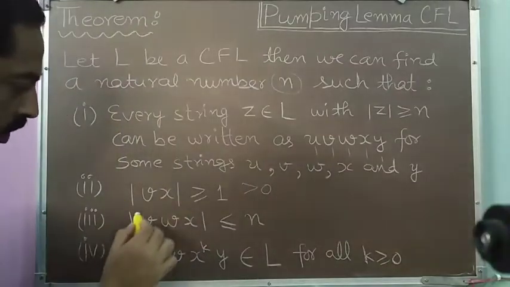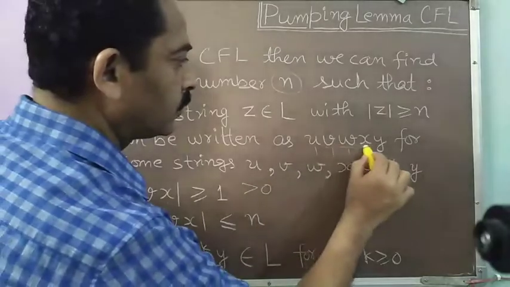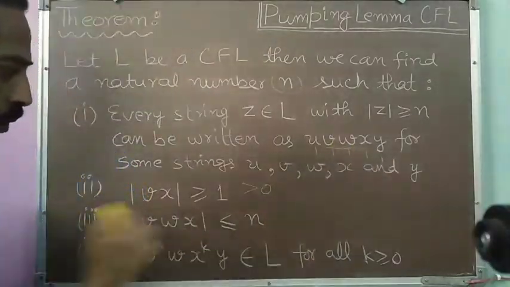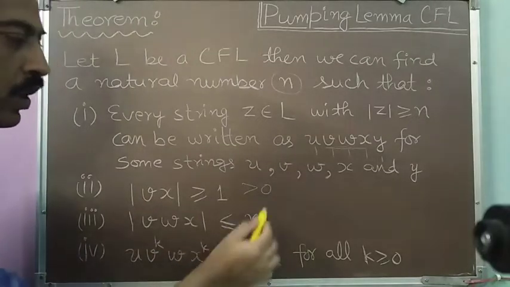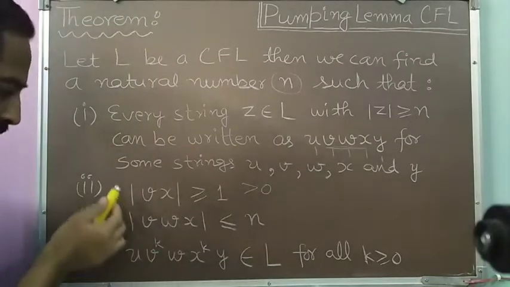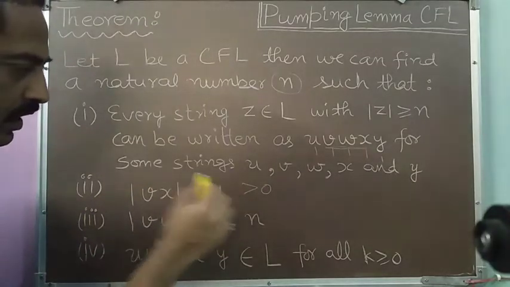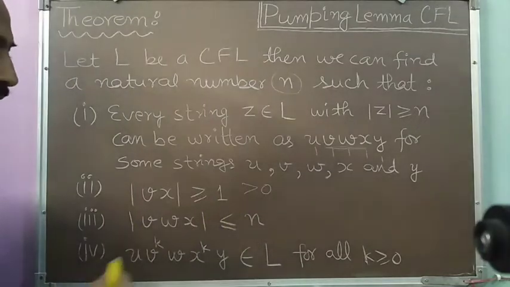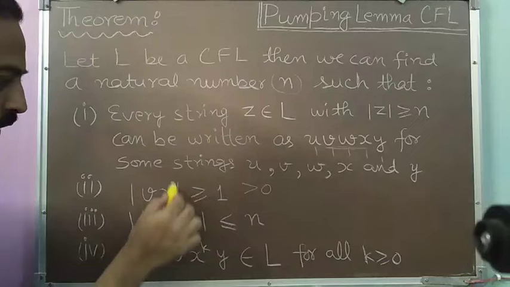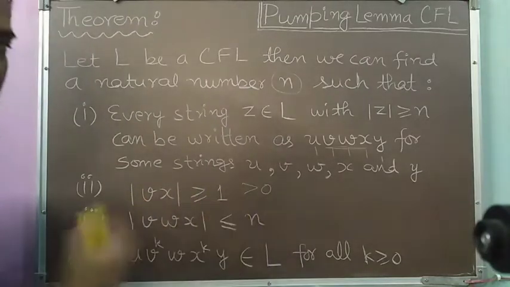And then the third condition is the length of vwx, meaning this part. Length of vwx should be less than or equal to n, meaning less than or equal to the pumping length. If we combine these two conditions, that length of vx is greater than or equal to 1 and length of vwx is less than or equal to n, then we can deduce that length of vx is minimum 1 and maximum n.